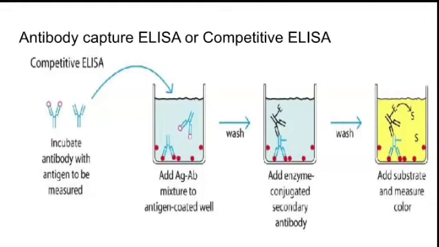So what are all the different types of antigen antibody reactions? We discussed precipitation, agglutination, immunodiffusion, complement fixation, immunoelectrophoresis and ELISA. So we discussed what antigen antibody reactions are and their types in this video. Thank you for watching.